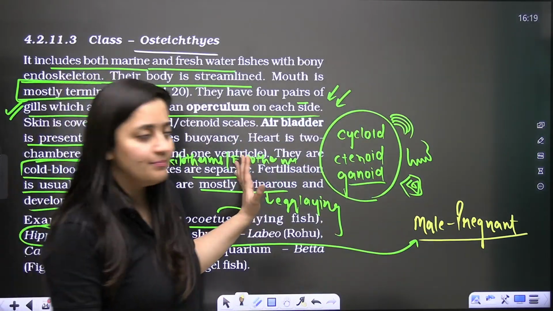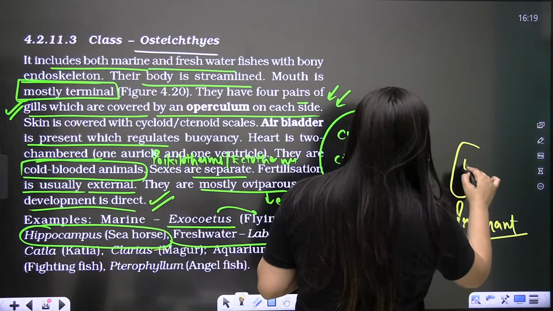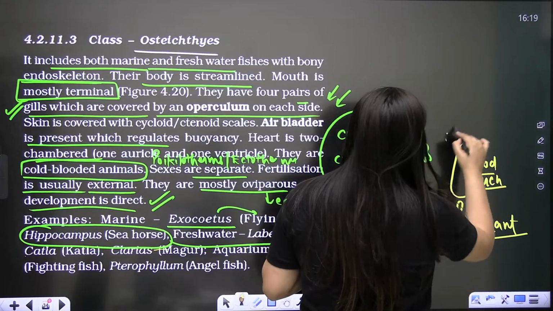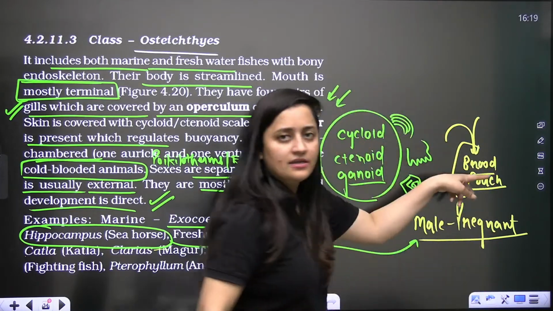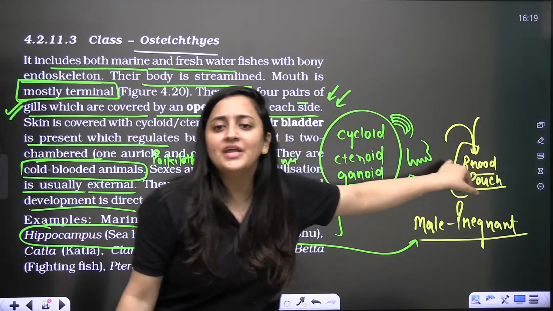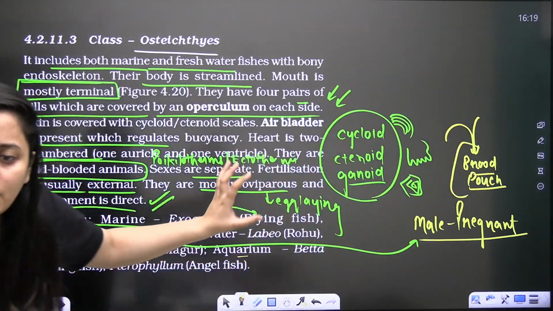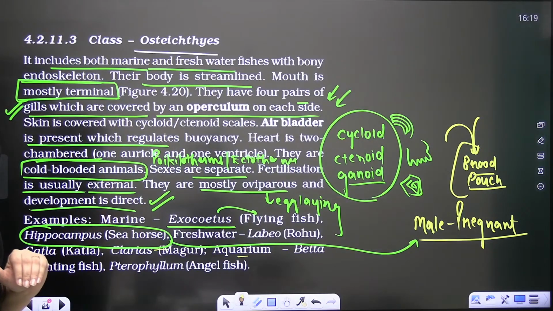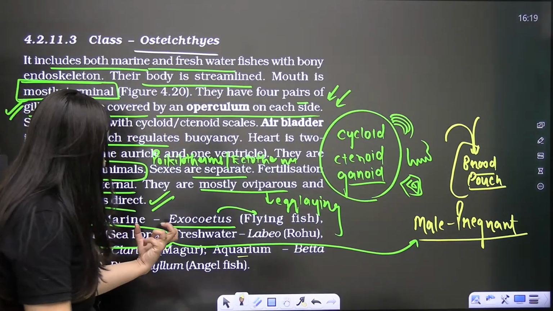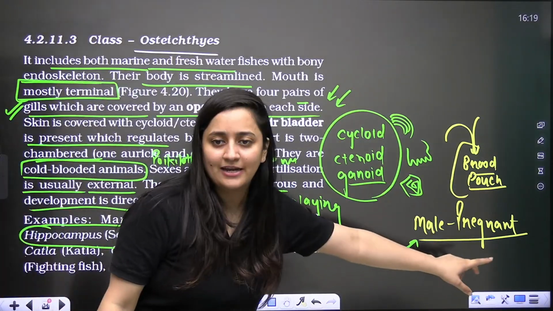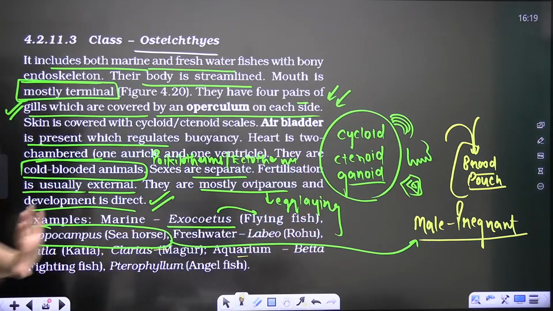Hippocampus has a brood pouch. So what will the females do? They lay their eggs here, and the male's sperms are present, so they fuse. The father is going to take care of the baby. So in the animal kingdom, it is the Hippocampus where the male is pregnant.